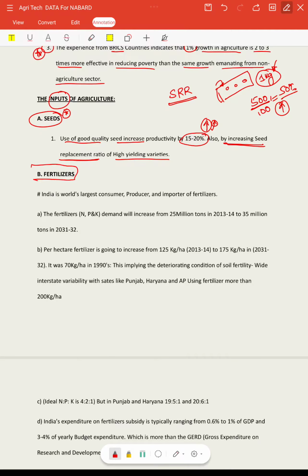The next important input in agriculture is fertilizer, very very important. We can see this stat here. India is the world's largest consumer, producer and importer of fertilizer.